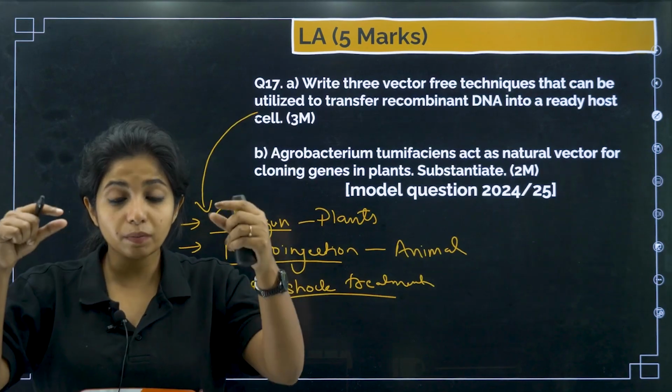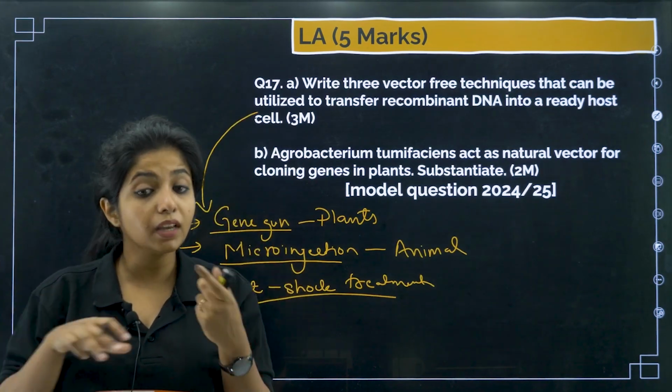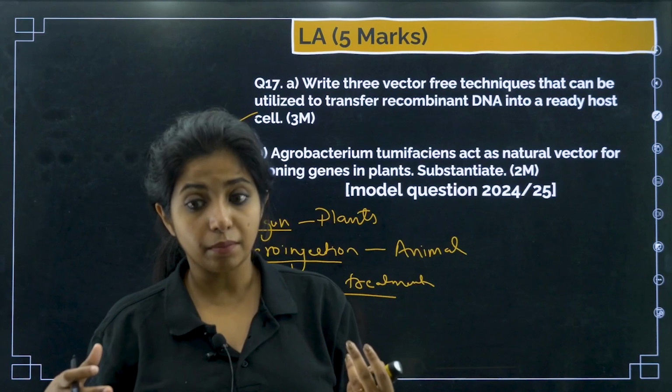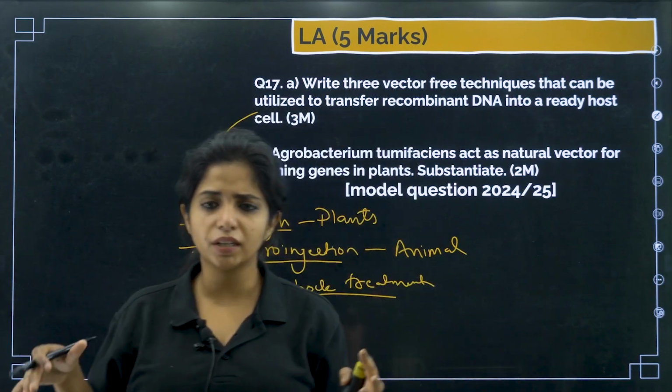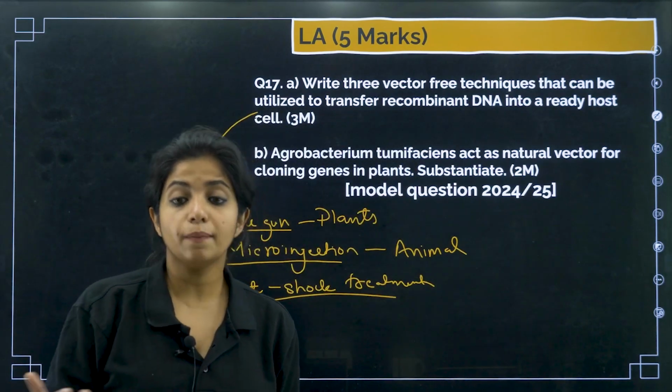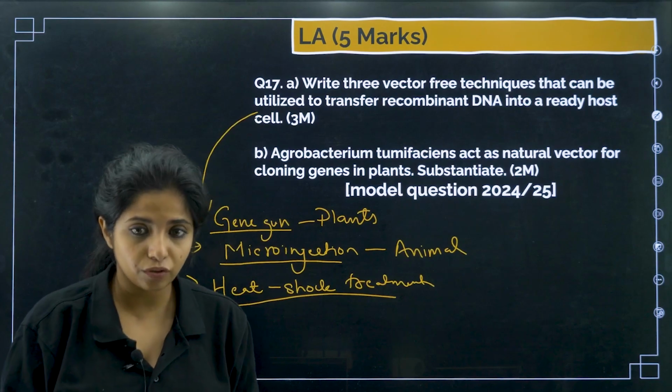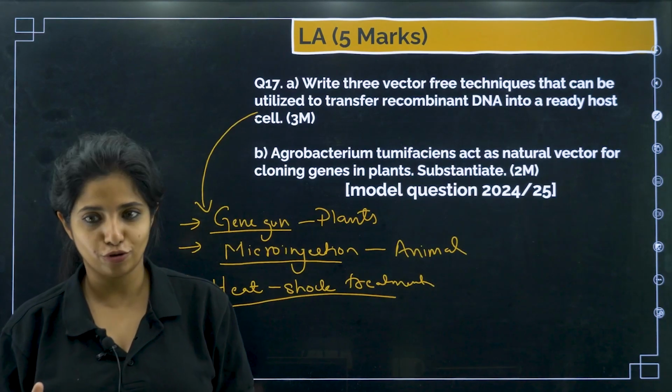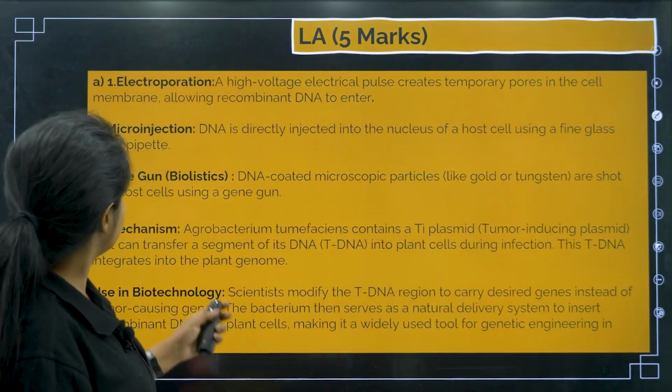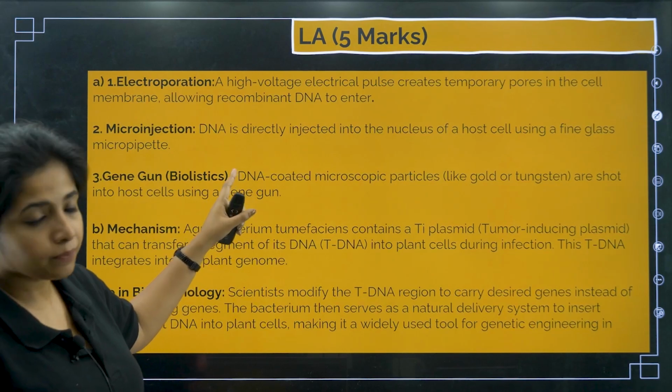So basically what happens, pores will be made in the membrane, and I also use certain ions for creating the pores. With the help of these pores, I am going to transmit my gene of interest inside the host. So this is another way. Over here, these are the ways you can write it properly.